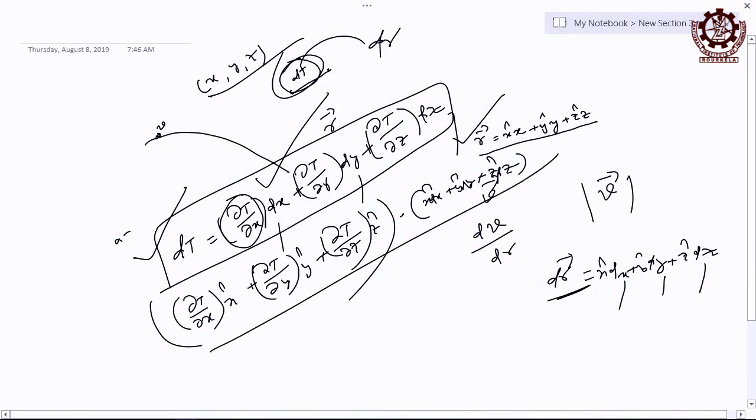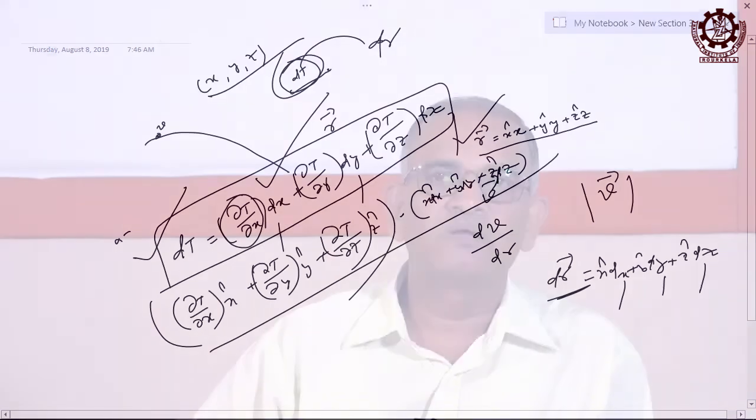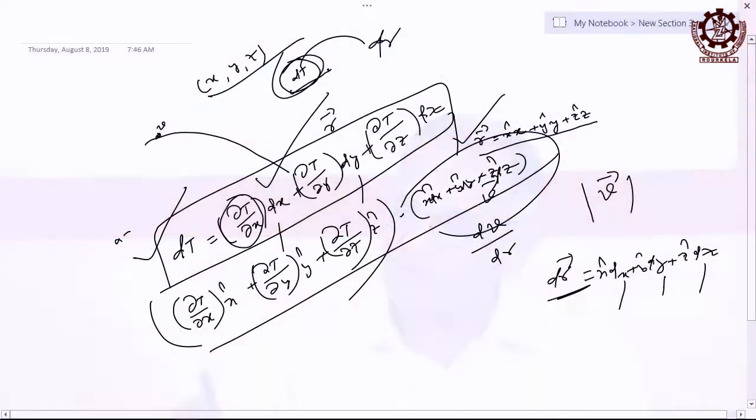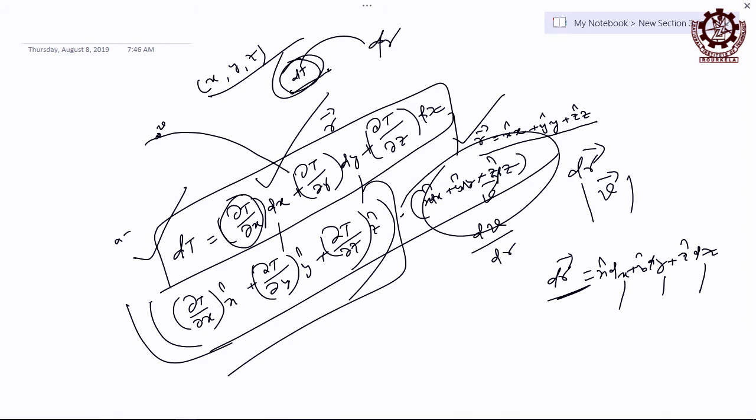Clear? The same result, whatever is here, you are getting the same thing by dot product. Clear? So now what is this one? It is a vector, definitely, the dr vector. So this must also be a vector. The dot product of 2 vectors can only be a scalar, and temperature is scalar, right? This dt, whatever you have taken here, is a scalar quantity.